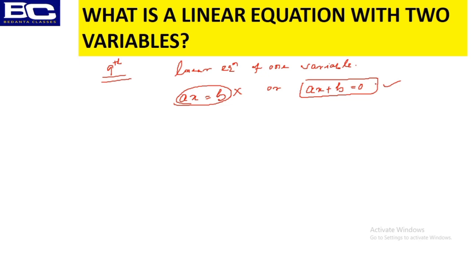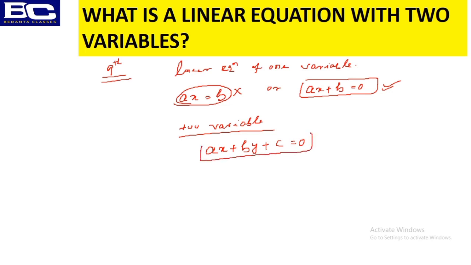Similarly, anybody who knows this basic form, he or she can say the linear equation of two variables. If I write about two variables, so undoubtedly you can say this is nothing but ax plus by plus c is equal to 0. This is the linear equation with two variables. Yes or not? Everybody knows this, and everybody can assume this also.